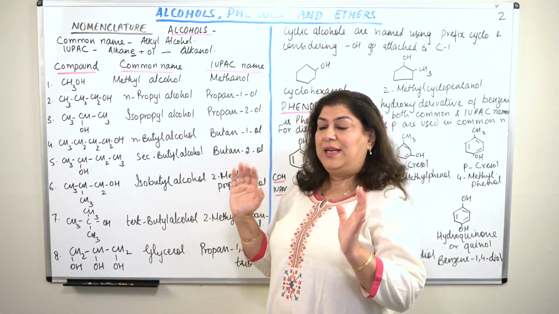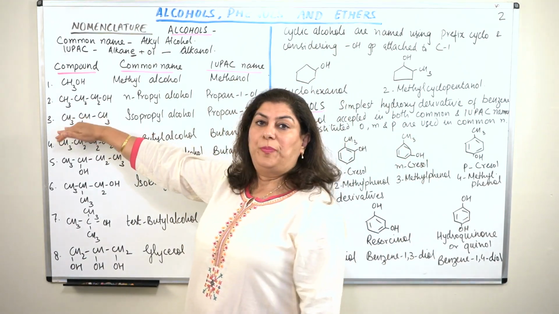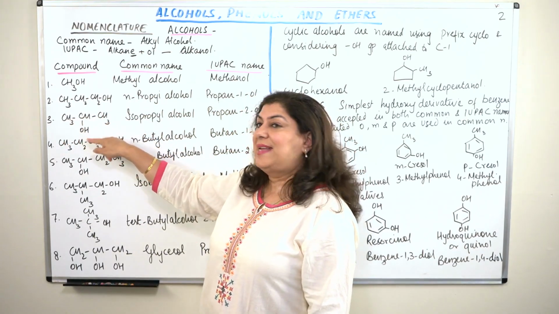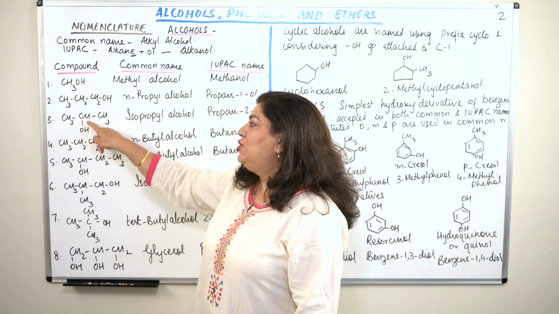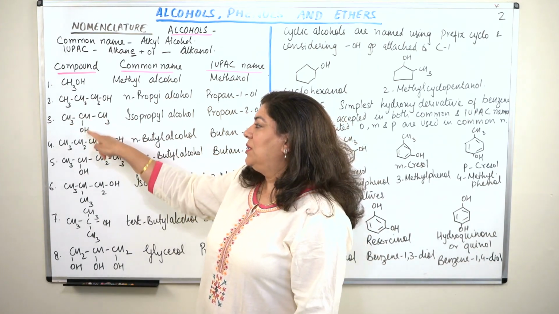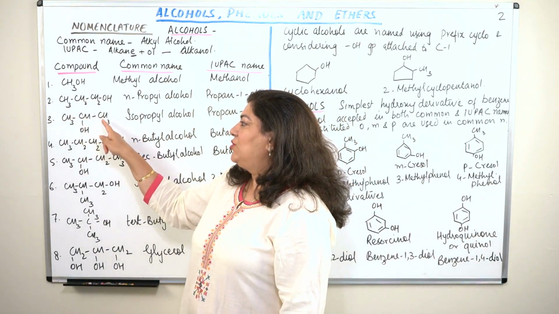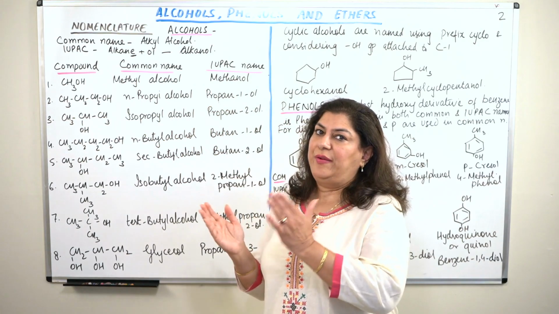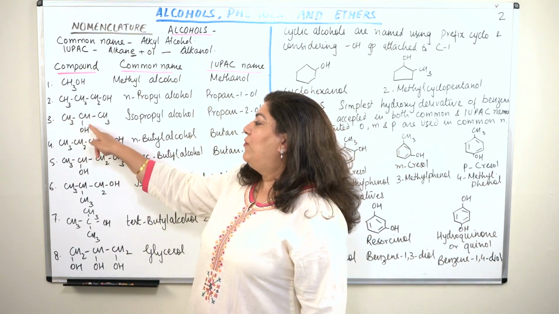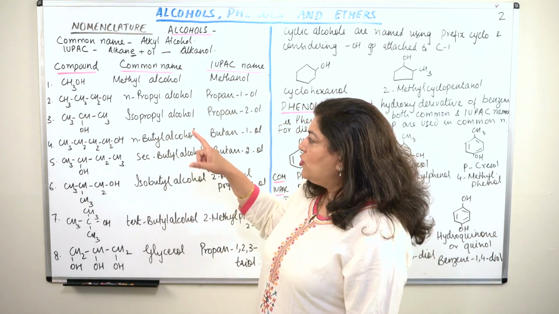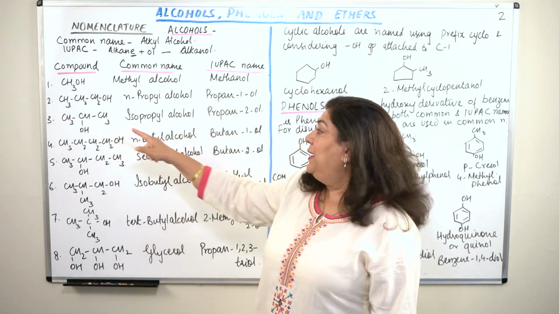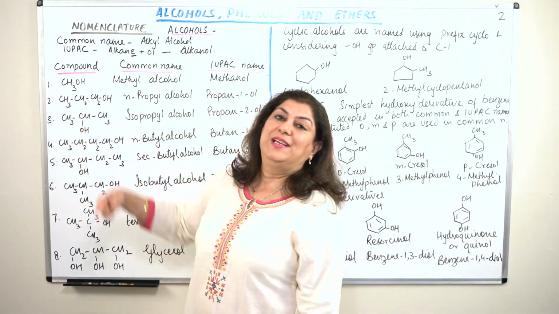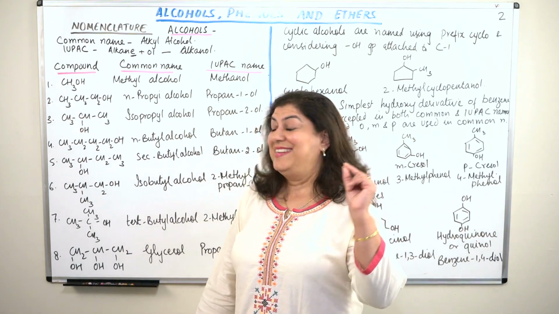But in IUPAC nomenclature, we know that the parent hydrocarbon was propane, and this is propanol, but the ol is at which position? If I count from this direction, the locant is 2, and if I count from this direction also, 1, 2, 3, the OH is on the second carbon. So irrespective of which direction I count from, the locant for OH is 2. So what will its IUPAC name be? It will be propan-2-ol. It's propanol, but the ol is present on the second carbon, right?